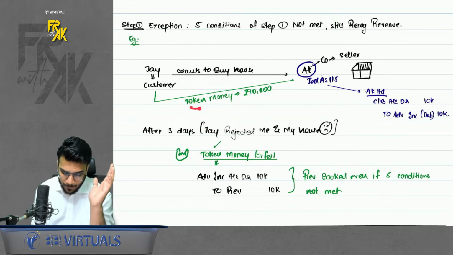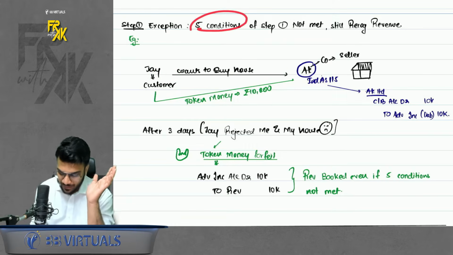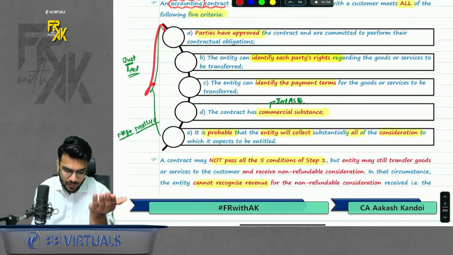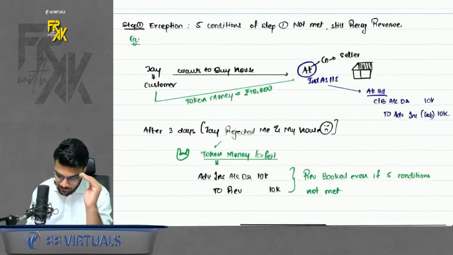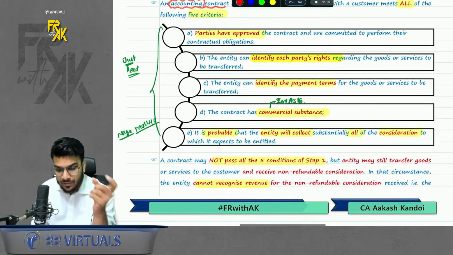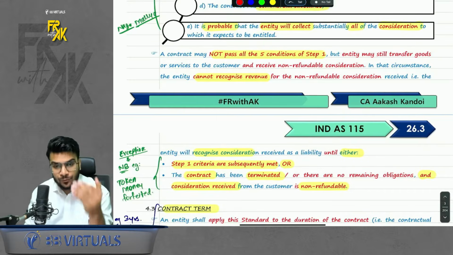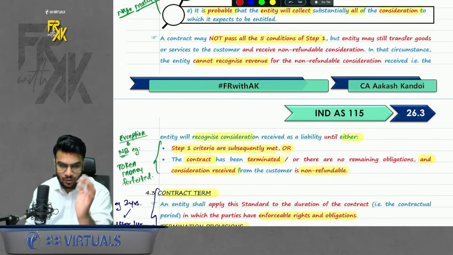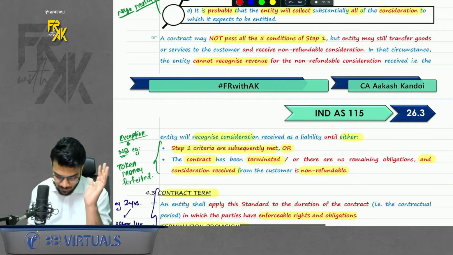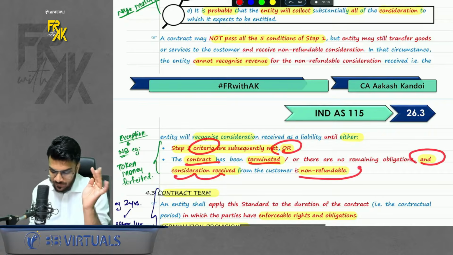Now tell me, did this transaction take place? No. So of course the 5 criteria of step 1 were not met, because it says parties must have approved and everything. Here the parties did not enter the contract, it got cancelled. Still this token money, because I forfeited it, became a revenue for me. So this token money I will book as a revenue even if it did not meet the 5-step criteria. Why? Because I forfeited a non-refundable deposit. This is exactly what it says. You will recognize consideration either if you meet all the 5 criteria of step number 1, or the contract has been terminated and consideration received is non-refundable.